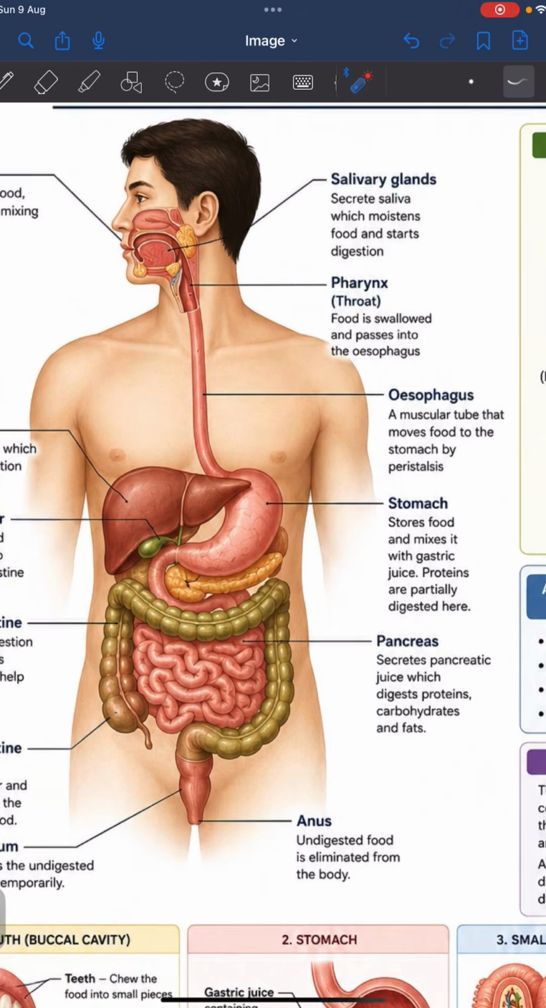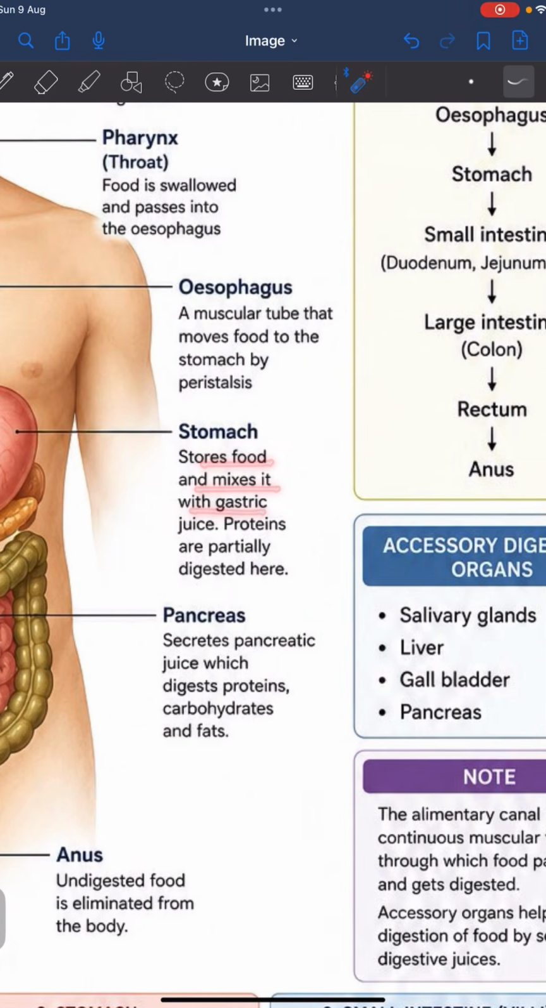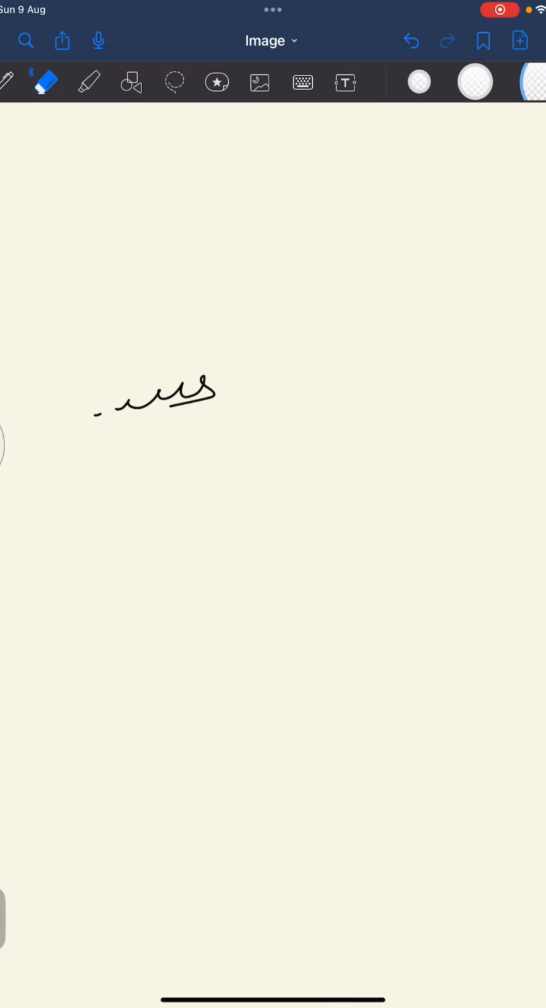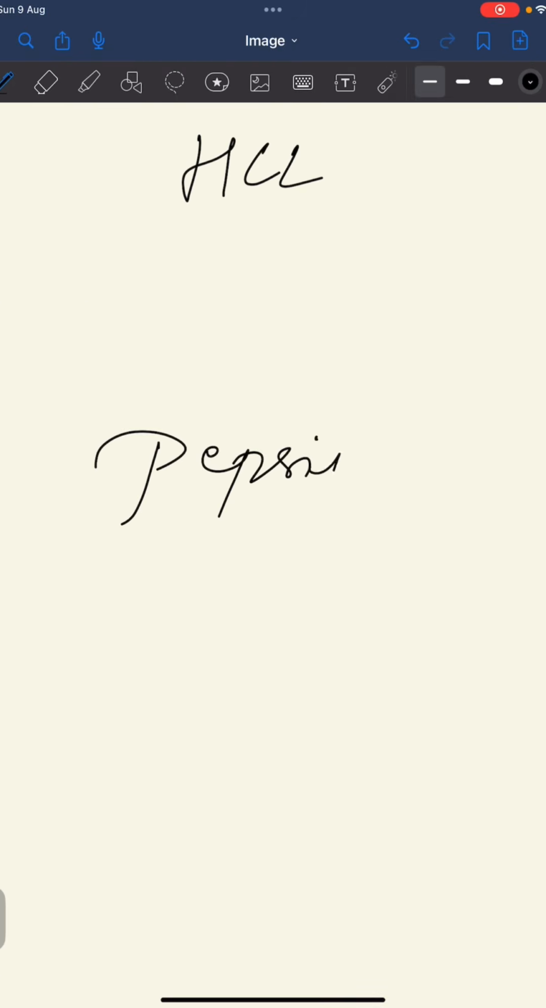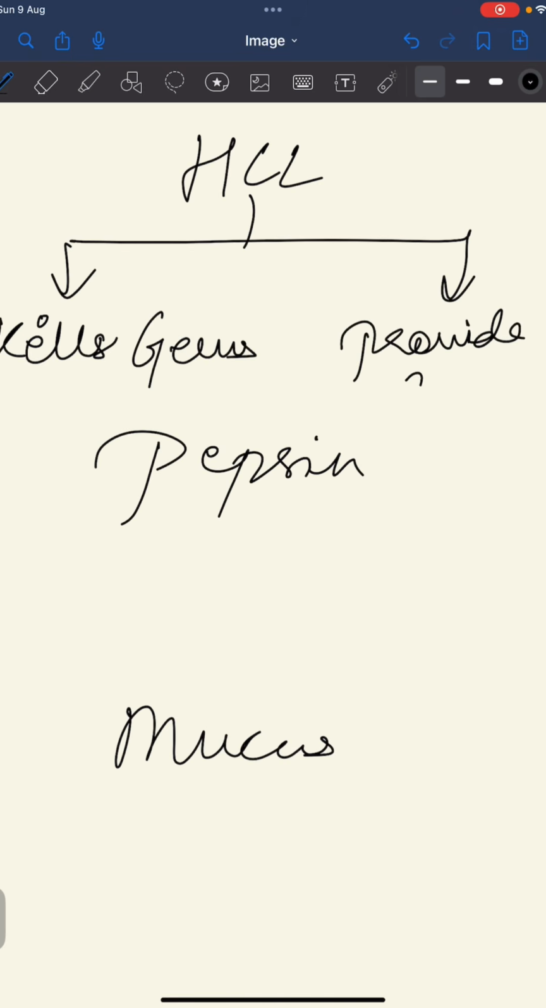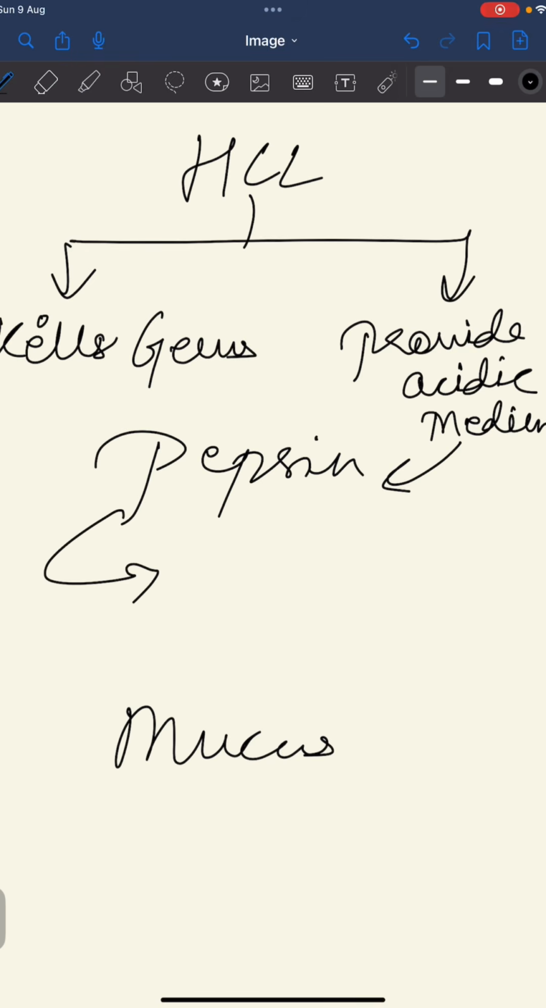Okay, in the stomach, food is stored and mixed with gastric juices. Proteins are partially digested here. Now, gastric juices are released in the form of HCl, pepsin and mucus. Okay, HCl does two works: it kills the germs and provides an acidic medium to pepsin. Pepsin only works in an acidic medium. What does pepsin do exactly? Pepsin helps in the digestion of protein. So you can remember pepsin, protein.